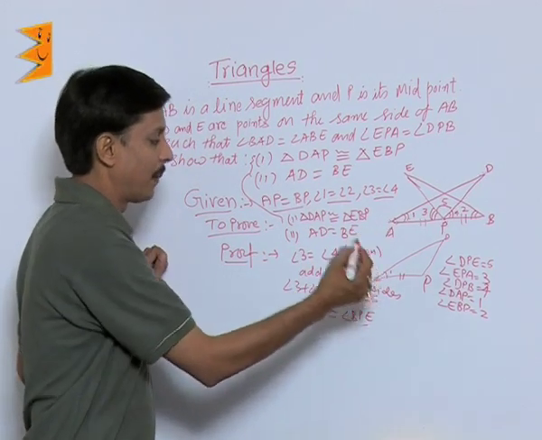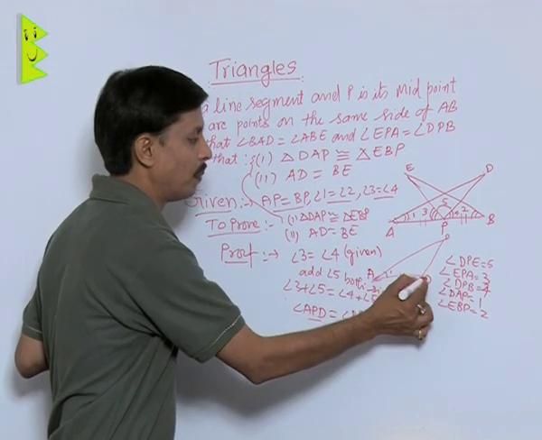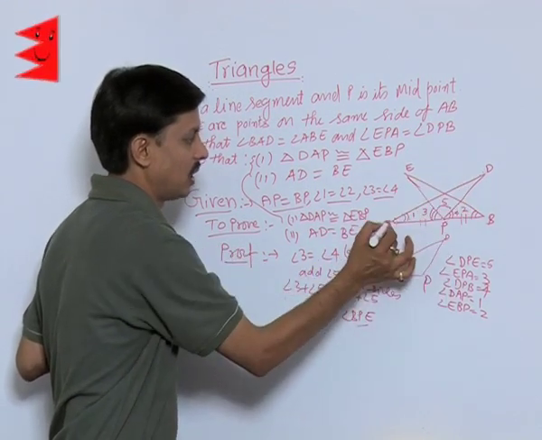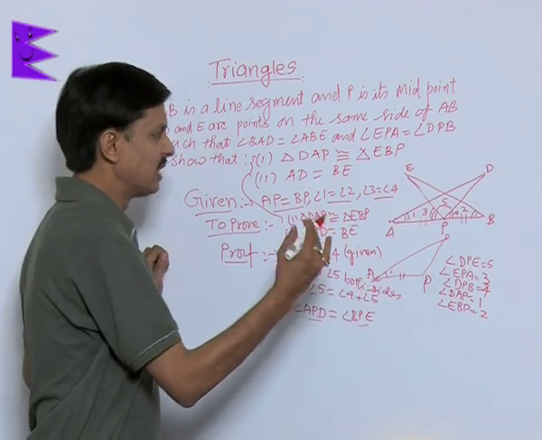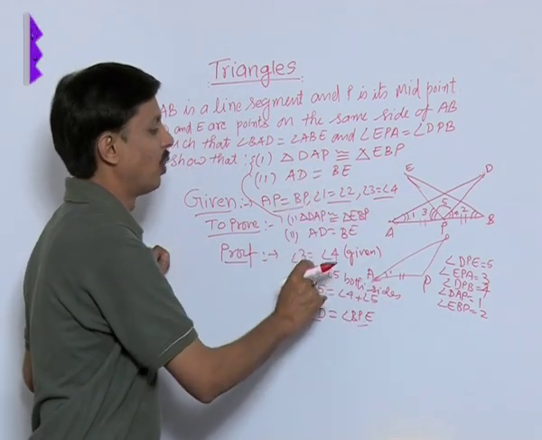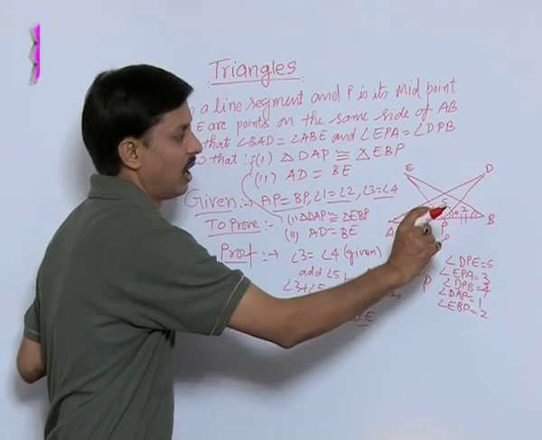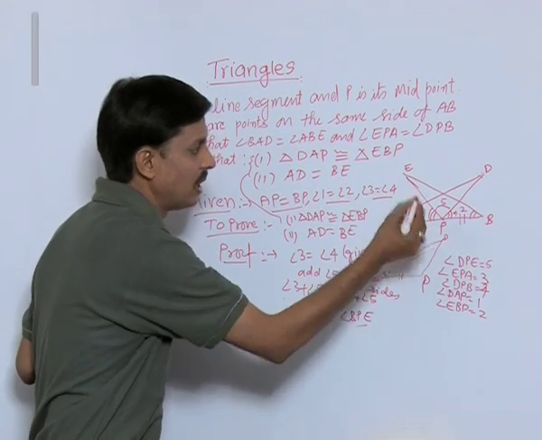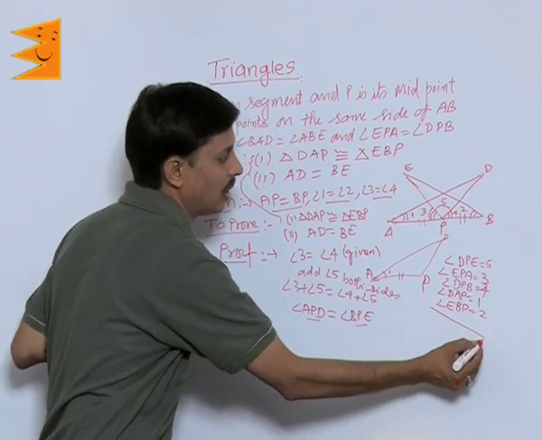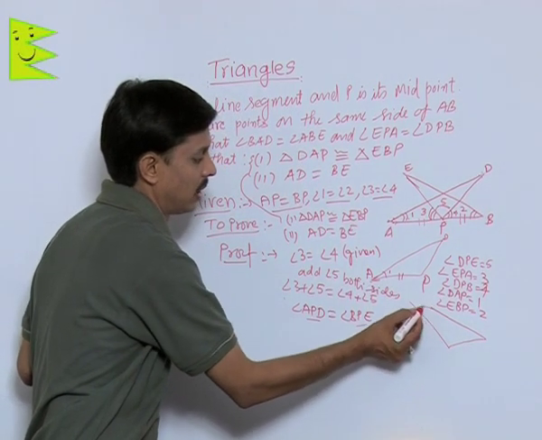Now I have separately taken this triangle APD from this figure. The second, which I want to prove congruent, is BPE. BPE is like this shape.